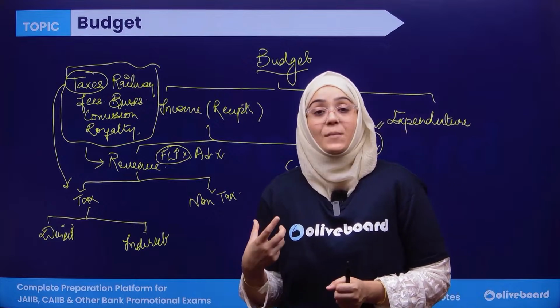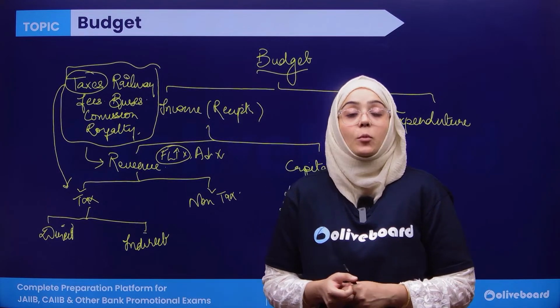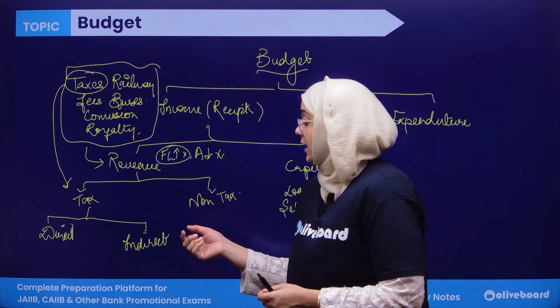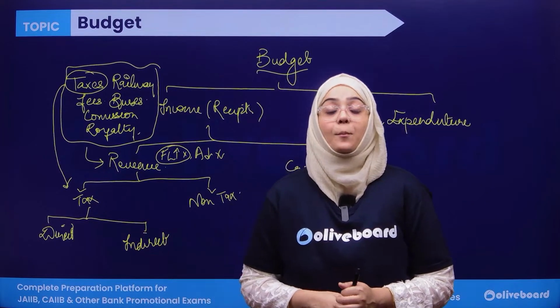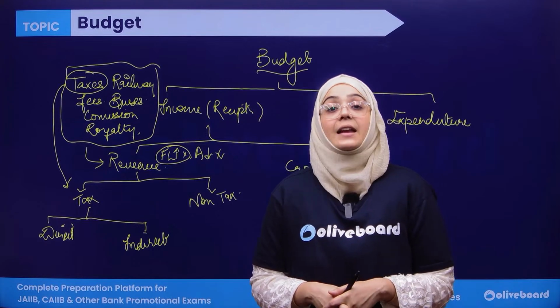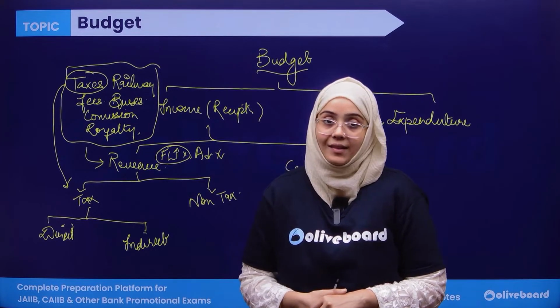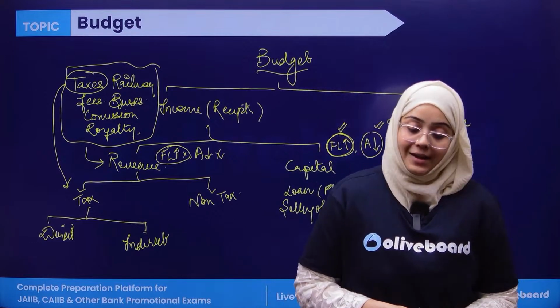For the collection of the direct tax, there is a board which is known as the Central Board of Direct Taxes. And for the collection of the indirect taxes, there is a board which is known as the Central Board of Indirect Taxes and Customs. This is responsible for collecting indirect taxes. Clear?